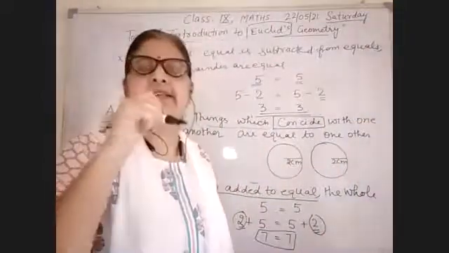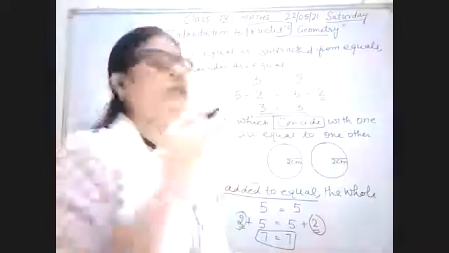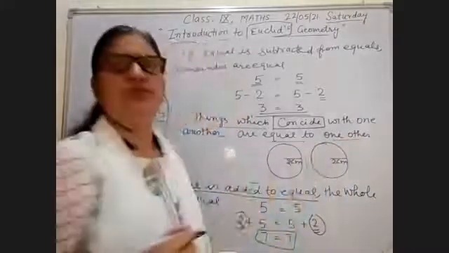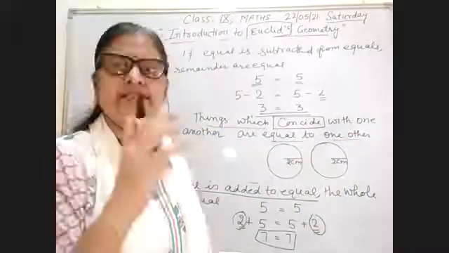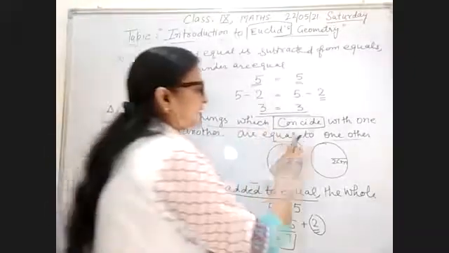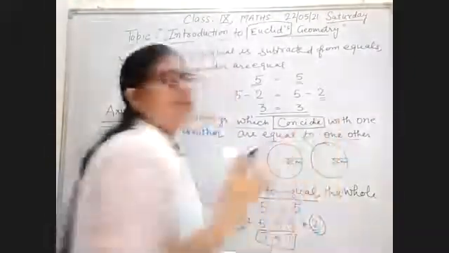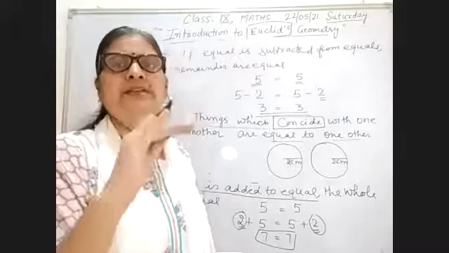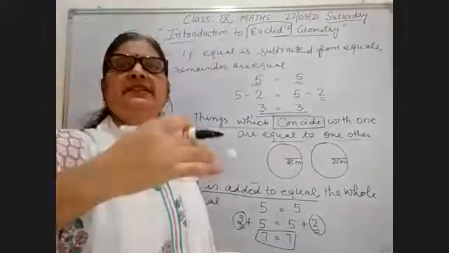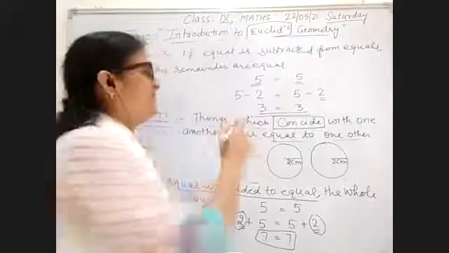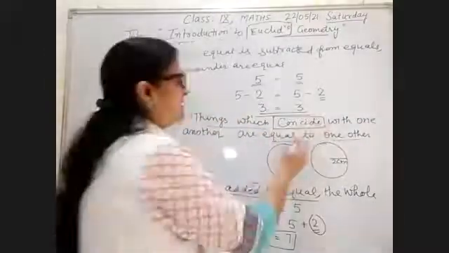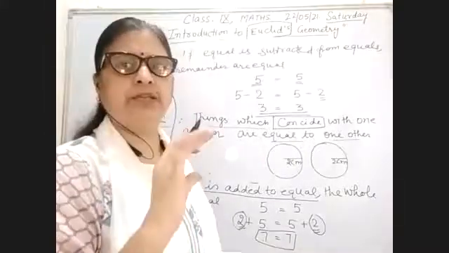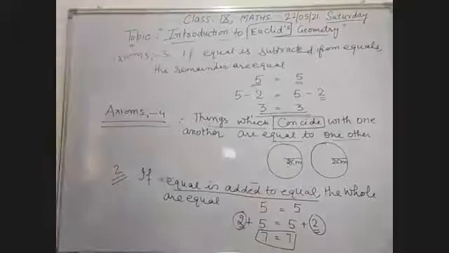So you can say things which coincide, things which superimpose, are equal things: their boundaries, their length, their dimensions, and they overlap each other. Then you can say that these circles are also equal, because when I cut this circle and put it on the other circle, this circle overlaps the other circle. When one thing superimposes another thing completely, then you can say that things which coincide with one another are equal to one another. I hope you understand all my points. Now our fifth axiom is